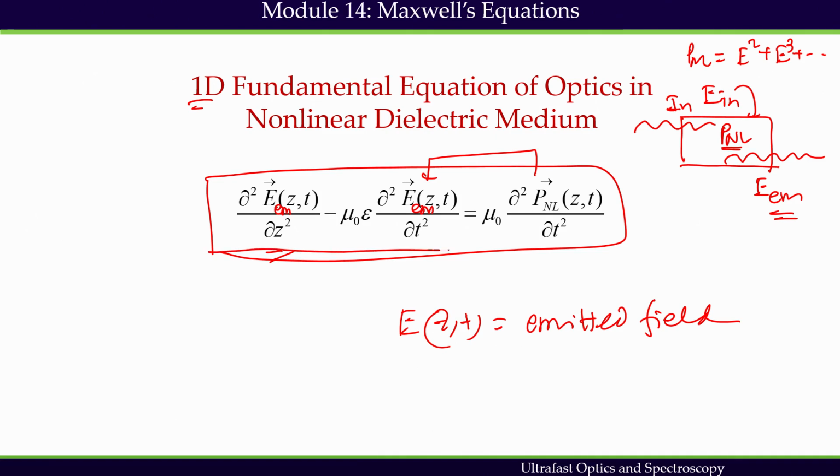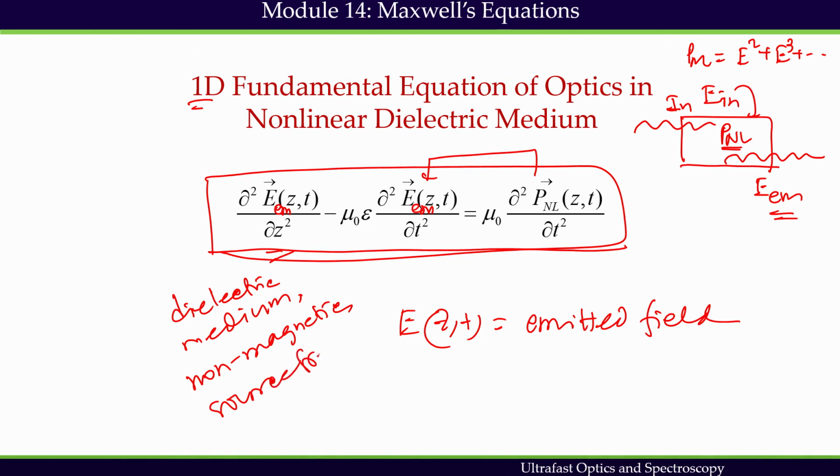So this equation is valid for a dielectric, non-magnetic, source-free medium, and we have also assumed that we have a weak nonlinear effect, that is, under the perturbative limit.